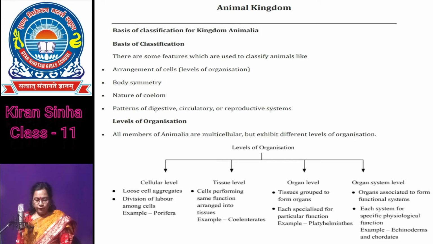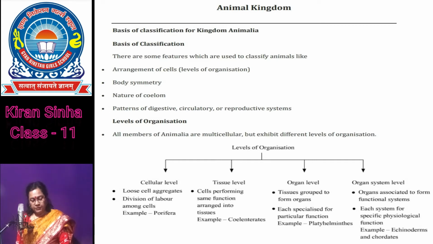There are four patterns of organization of the cells. The parazoans show cellular level of organization, while eumetazoans show tissue level, organ level, and organ system level of organization. Any three of them.